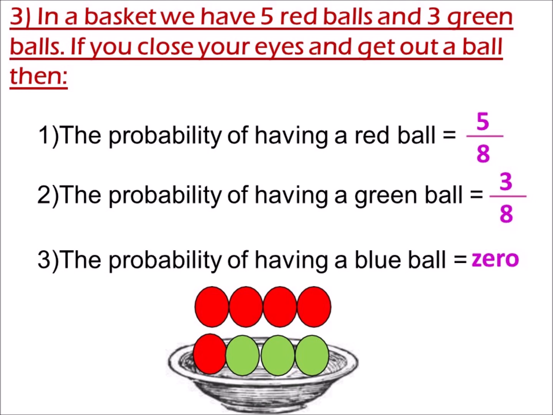The probability of having a red ball, I'm going to write the number of red balls over the total number. So the answer would be 5 over 8. Number 2, the probability of having a green ball, I'm going to write the number of green over the total. So the answer is 3 over 8, and there is no simplifying here. The probability of having a blue ball is 0 because I don't have any blue balls here.